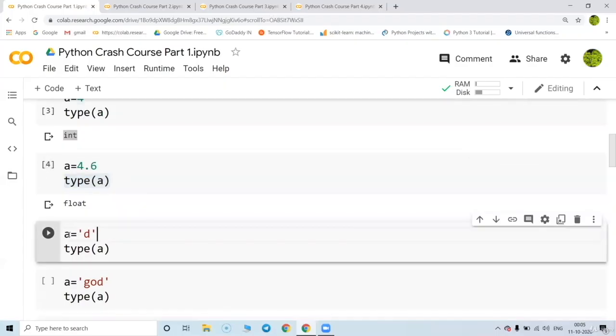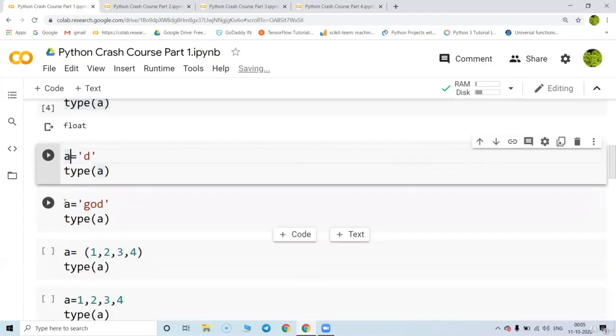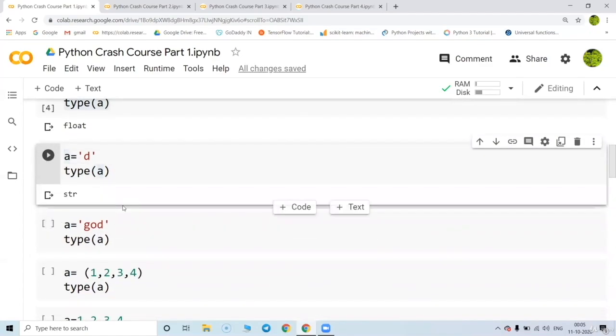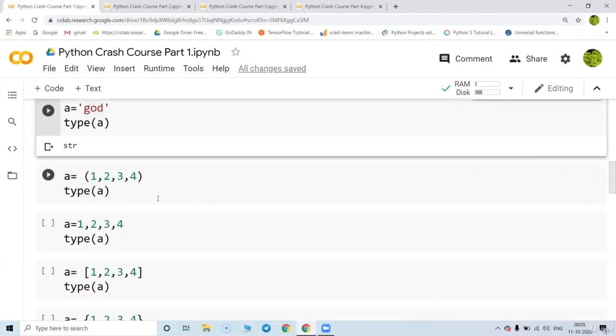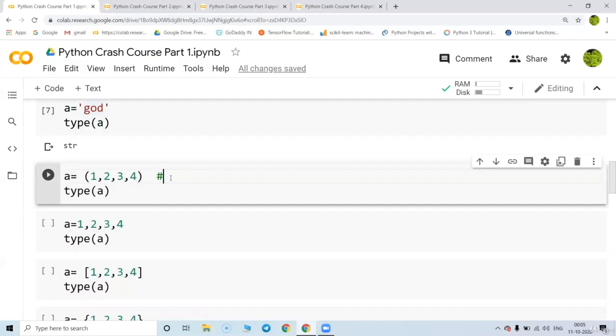Now I'm going to give a equal to single quote d, and when I check this, it is going to say it is str, that is a string. Instead of a single quote, you can give a double quote also. There is no character data type in Python. In Python, we have the data type called a string. So a single character is also considered a string, or a word is also considered a string.